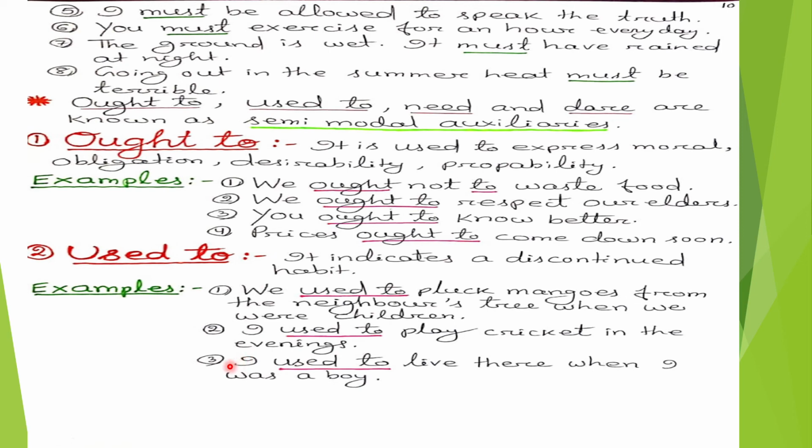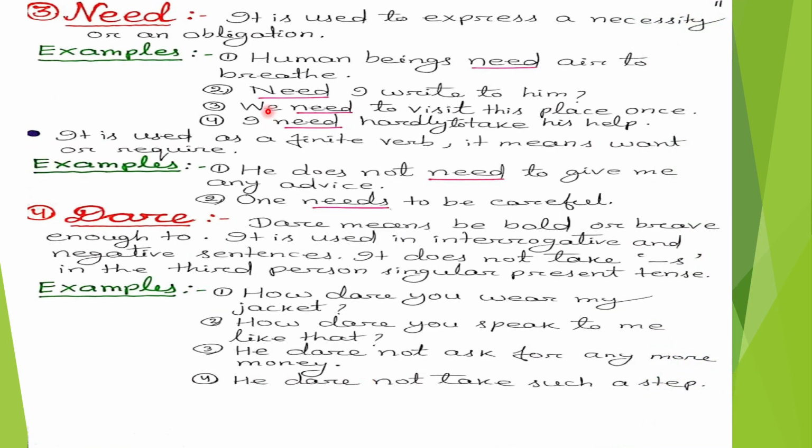Third number, I used to live there when I was a boy. Here also this modal auxiliary verb used to is used to indicate a discontinued habit. Now we will discuss the modal auxiliary verb need. It is used to express a necessity or an obligation.